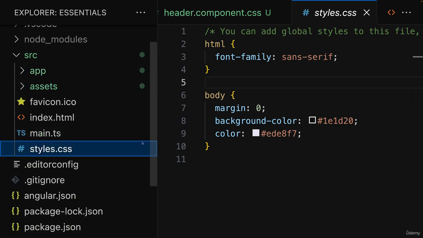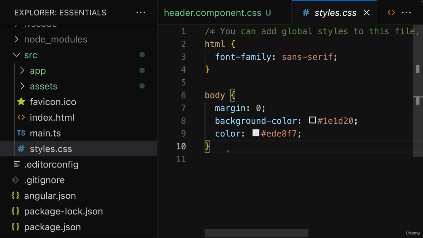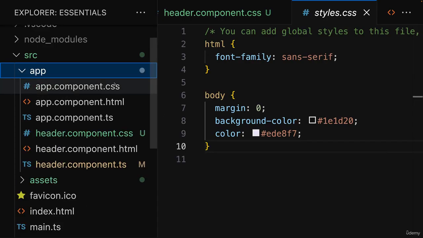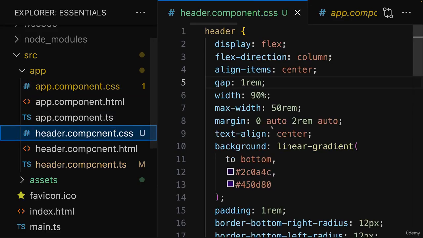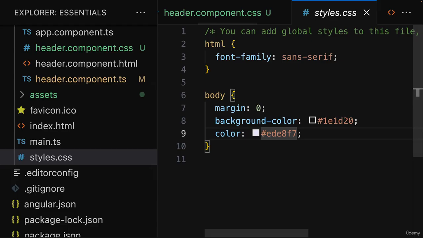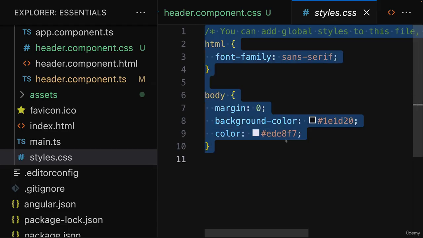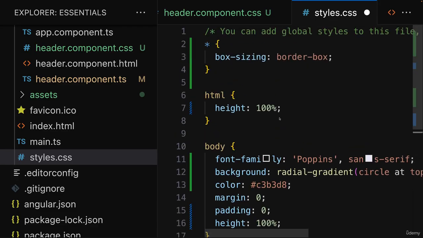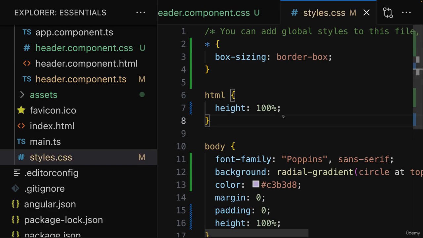This style file sets up some global styles that will apply to all components, whereas the component-specific style files set up styles that apply only to the components they belong to, so they can't clash with styles of other components. We also need some global styles though, and that's why you find an updated styles.css file attached, and you can simply replace yours with the attached one.